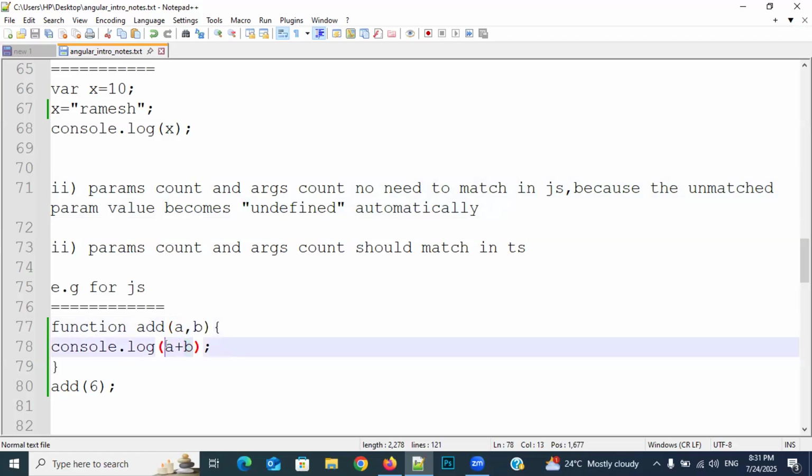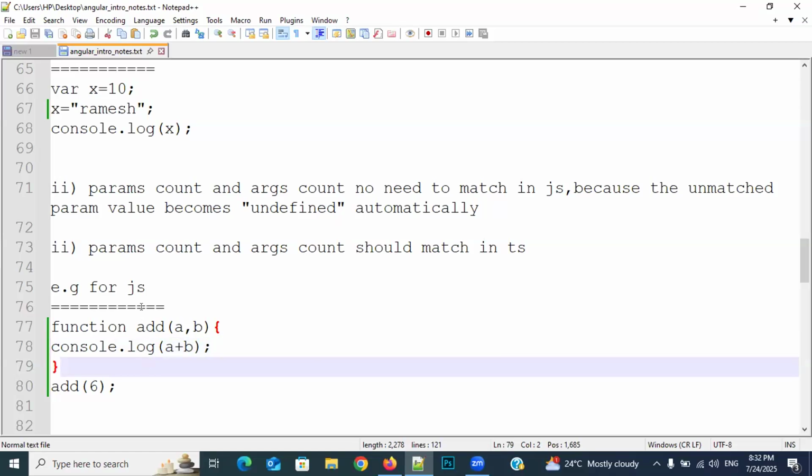Number plus number equal to number, number plus string equal to string, string plus number equal to string, string plus string also equal to string only. But number plus undefined, it is unable to calculate. For example, 6 plus infinity, can you calculate? No, we can't. 6 plus nothing, can you calculate? No. 6 plus 0 means we can calculate. 6 plus 1 means we can calculate. But 6 plus nothing, how can you calculate? So here JavaScript also is not able to calculate. That's why it gives the output as not a number. What is it, everybody? Not a number.